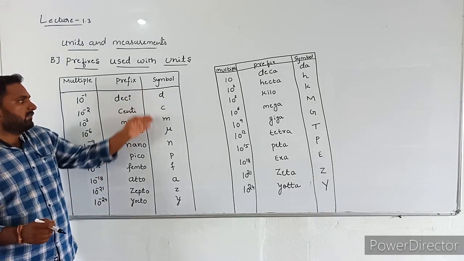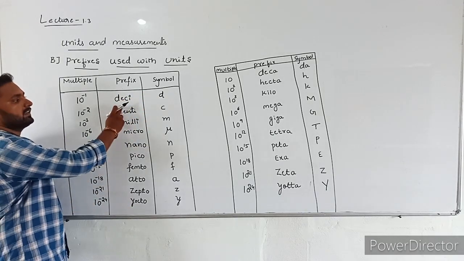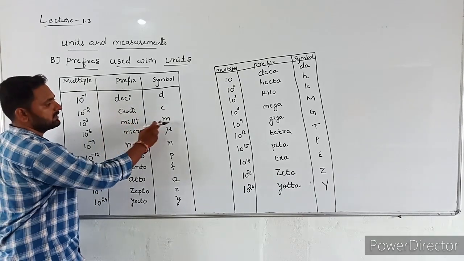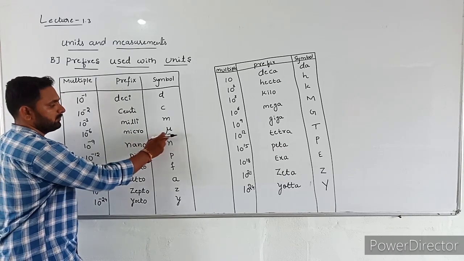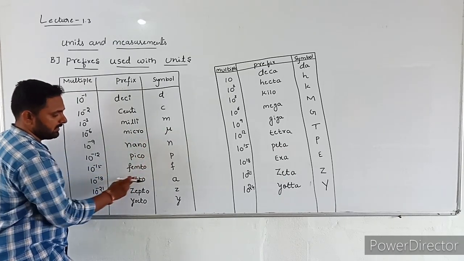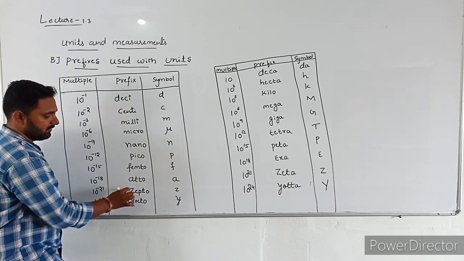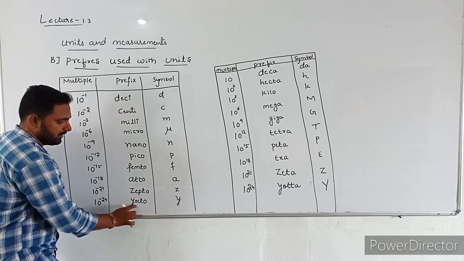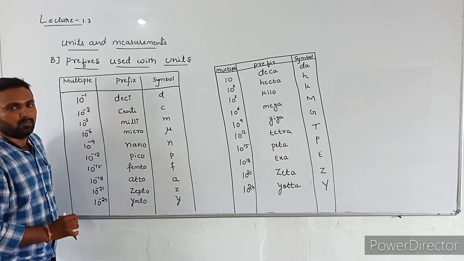These are the symbols for prefixes. For deci, small d; centi, small c. For milli, small m. For micro, mu. Nano, small n. Pico, small p. Femto, small f. For atto, small a. For zepto, small z. And yocto, small y.